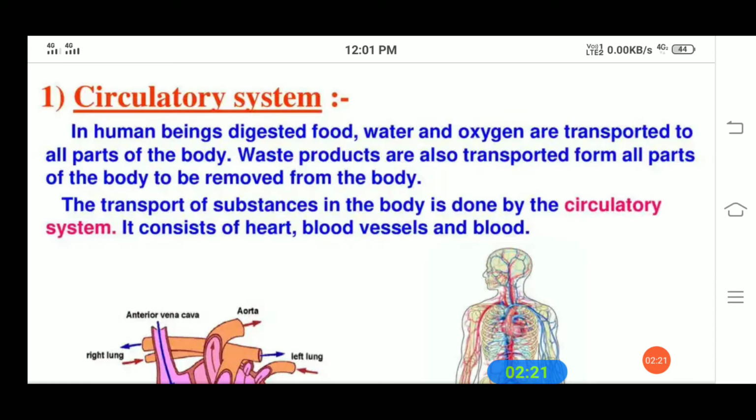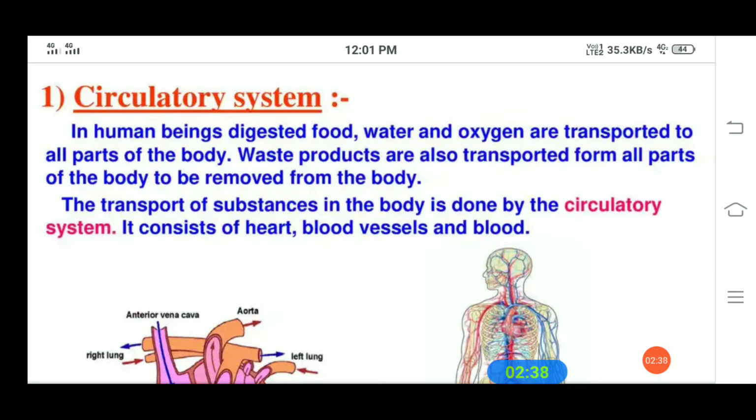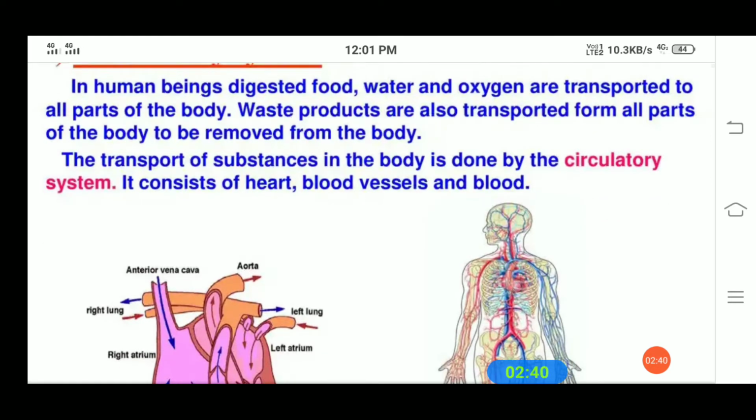So what is meant by the circulatory system? It is nothing but the transport of food and oxygen to all parts of the body, and also the waste products are transported from all parts of the body to be removed from the body. This all happens through three main parts, that is, the heart, blood vessels and blood.